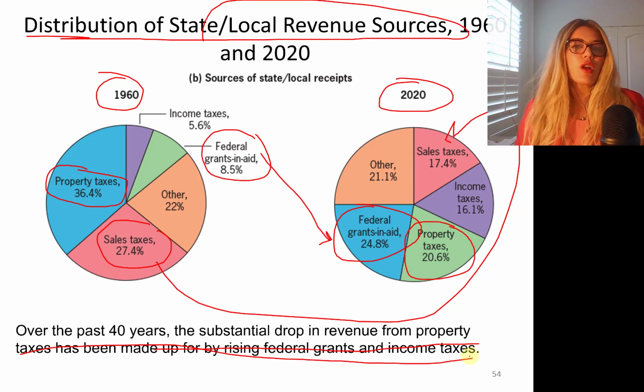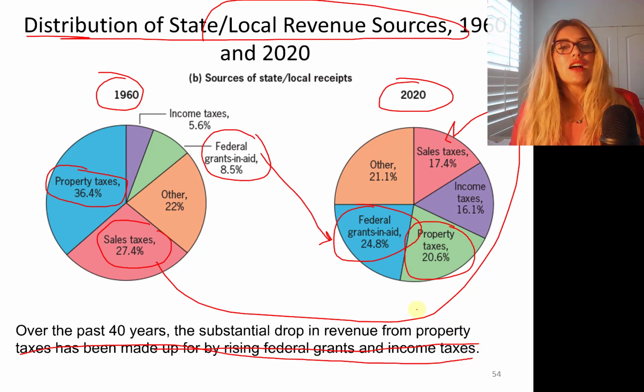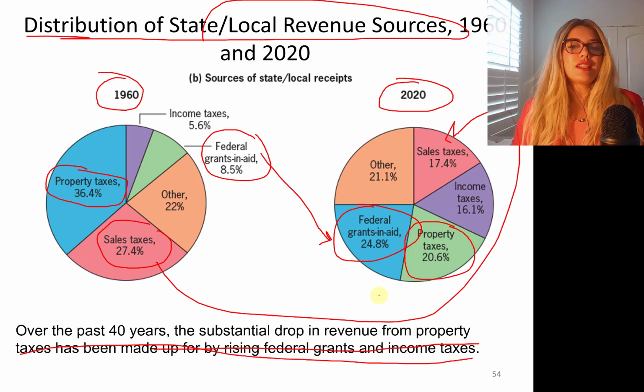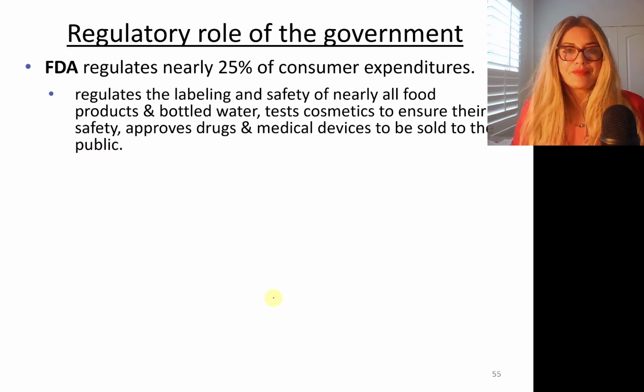So in Texas, property taxes are really, really high. Sales taxes are really, really high. And federal grants and aid are not as high.